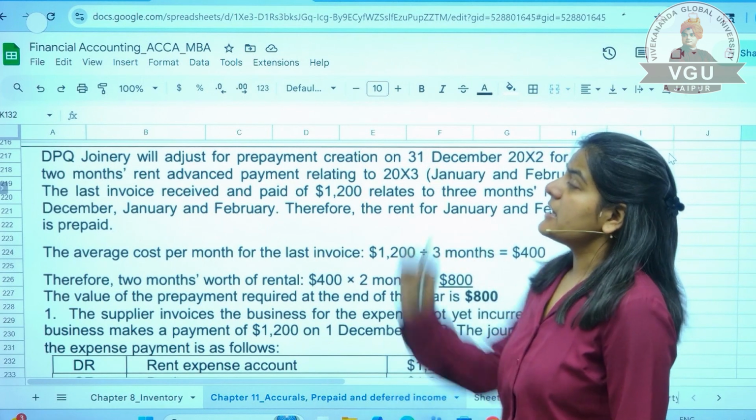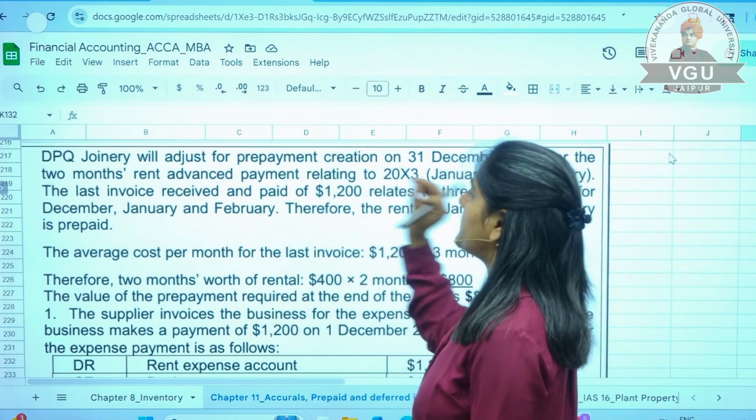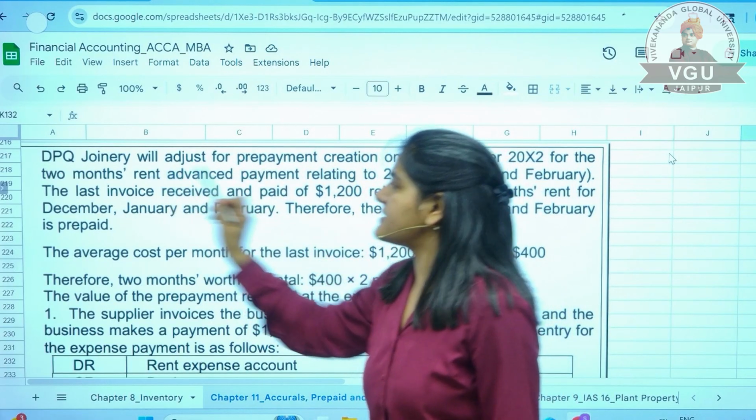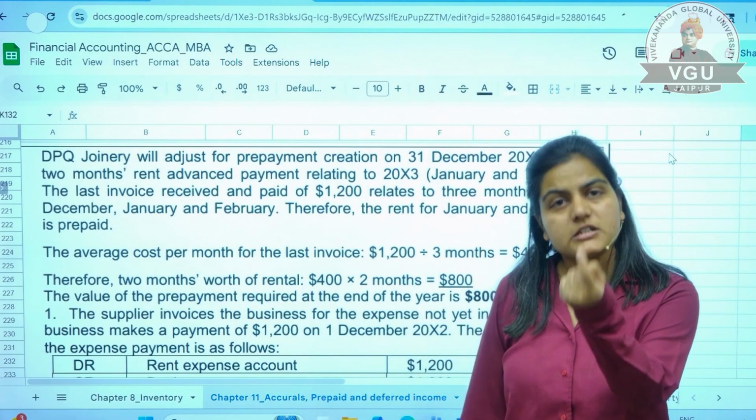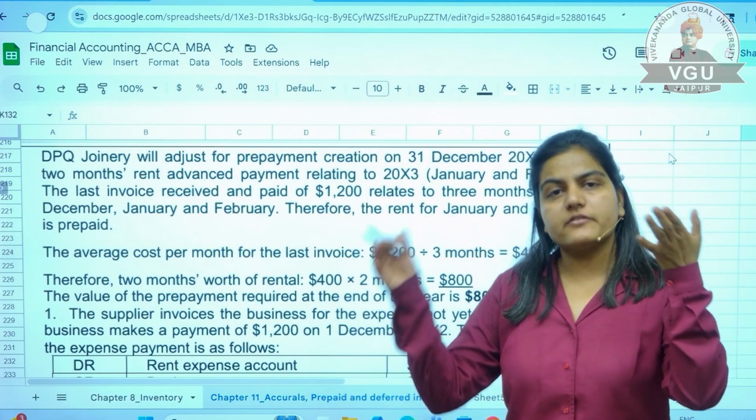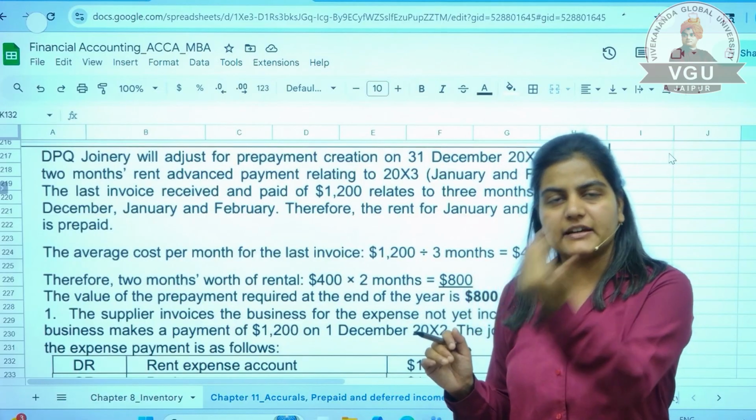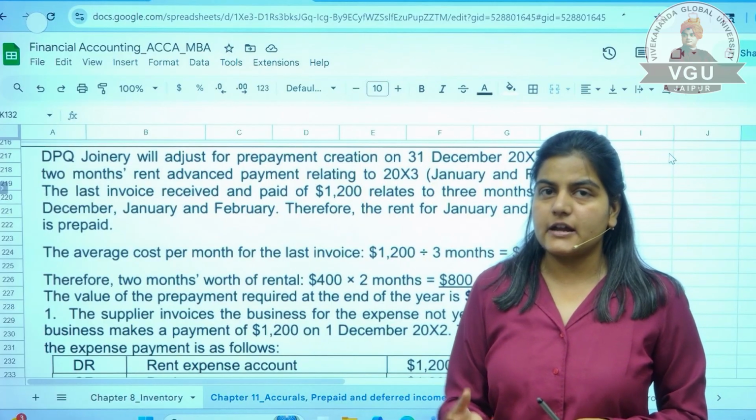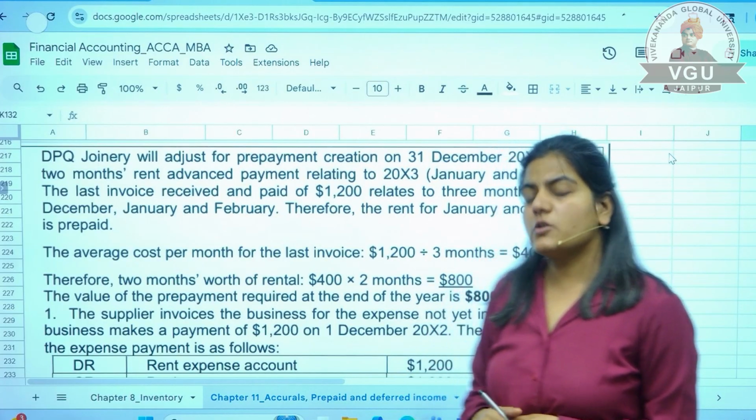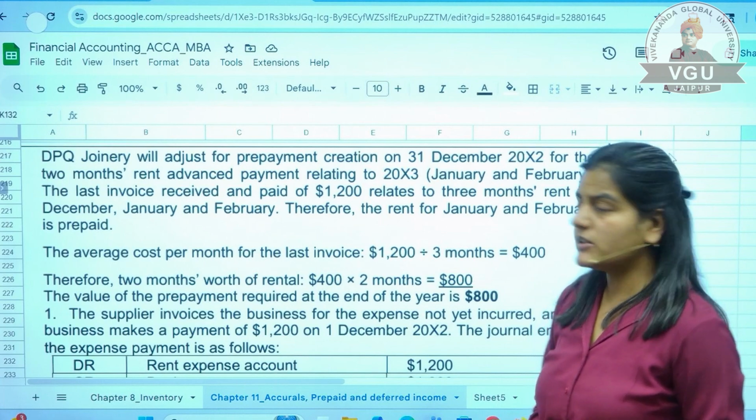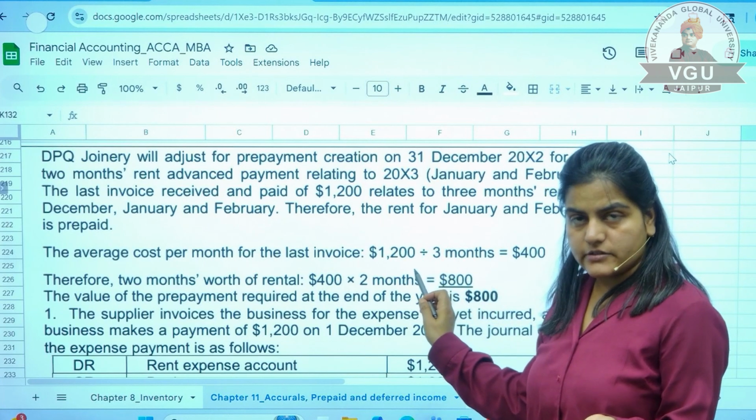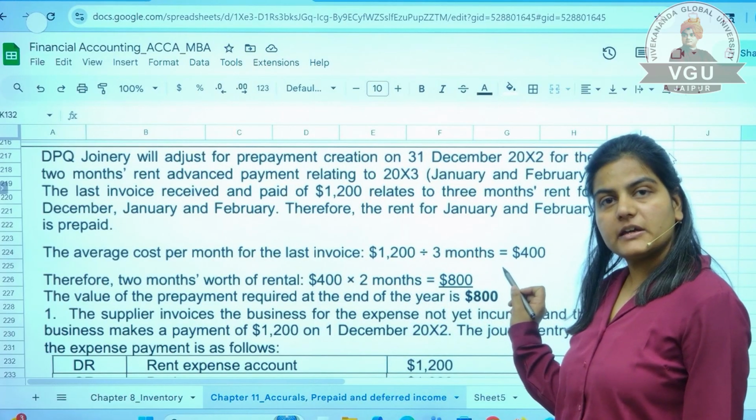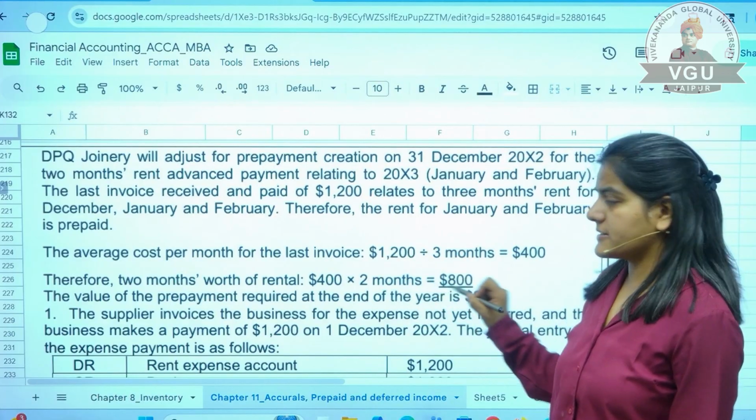Now what does it say? DPQ Joinery will adjust for prepayments created on 31st of December 2012 for the 2 months rent advance payment related to 2013. So you have made the payments of next year in this year only. This is your prepayment, this is your advance. Again the calculation will be there. How will you do the calculation for 2 months? It is simple: 1200 payment you have done, but for 3 months in advance, right? So on an average the payment will be 400 per month, and for 2 months, it is 800.